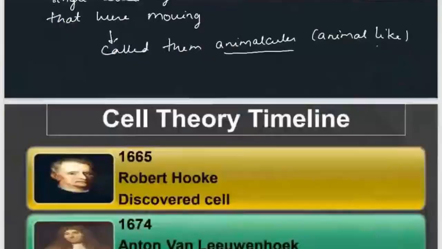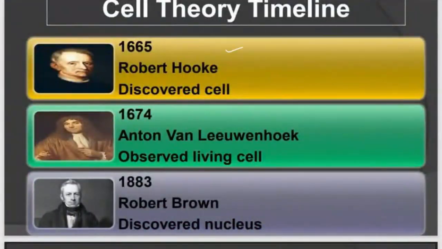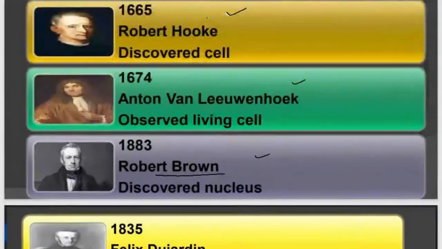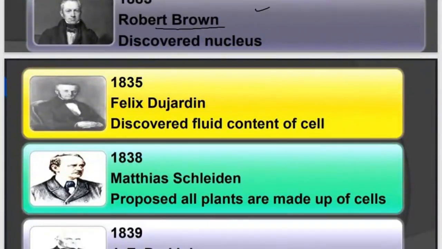Now some timeline: in 1665 Robert Hooke discovered cell. Then the first living cell was discovered by Anton van Leeuwenhoek. Then the nucleus: in 1883 the nucleus was discovered by Robert Brown. Cell was discovered by Robert Hooke; it is Robert Brown who discovered the nucleus.